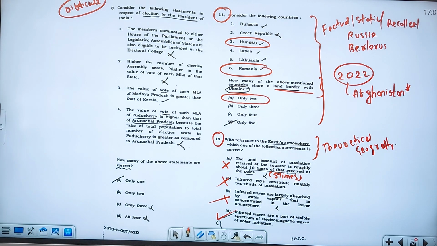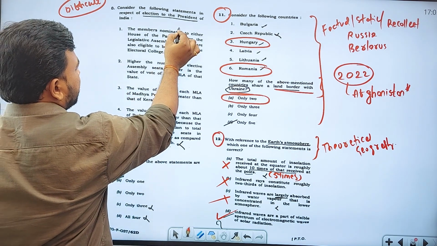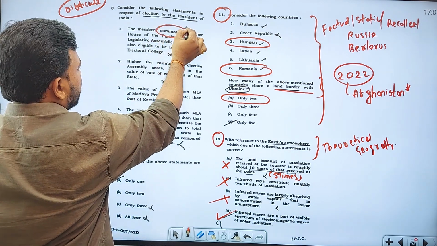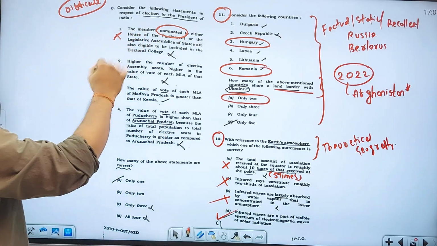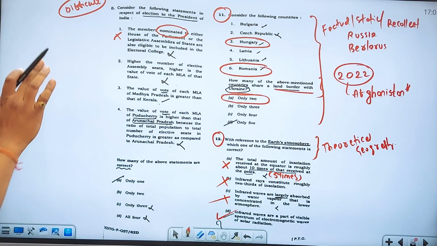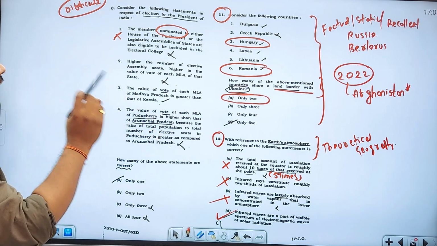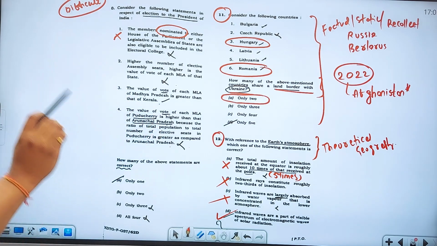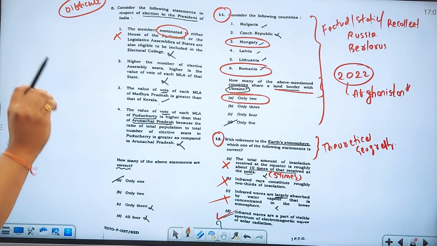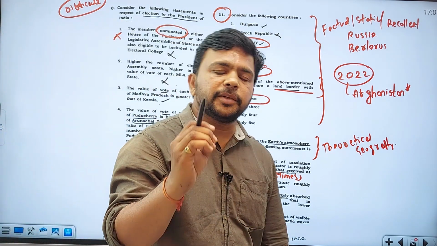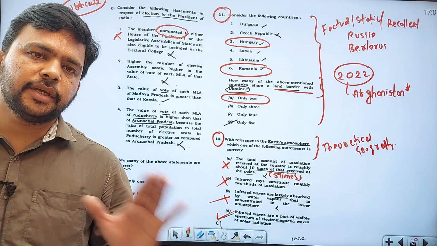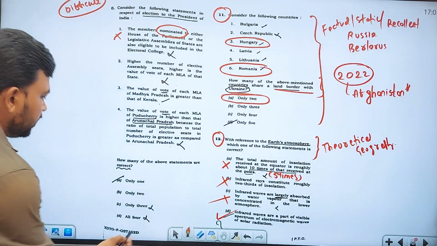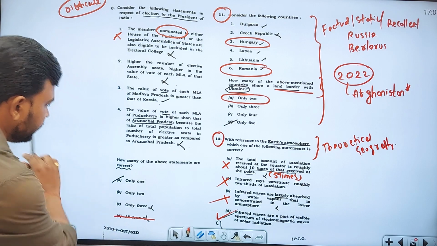The members nominated to either house of the parliament or the state legislative assemblies are also eligible to be included in the electoral college of the president? No. By just seeing the word nominated, you can eliminate this statement for sure. Only the elected members of either house of the parliament or the legislative assemblies of the states are eligible to be included in the electoral college of the President of India, not the nominated members. So you cannot have all 4, you remove it.